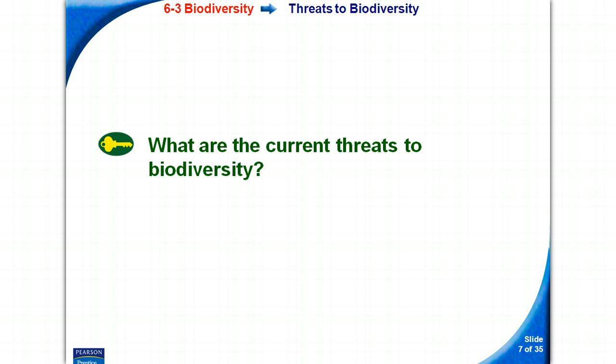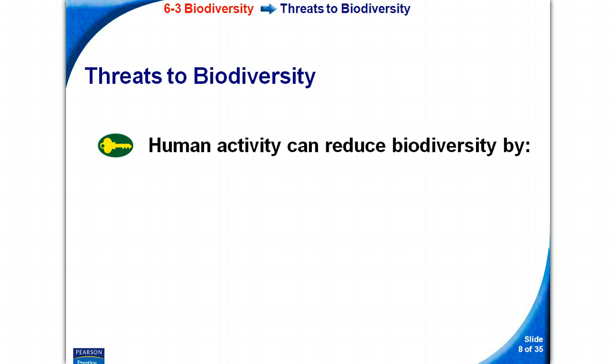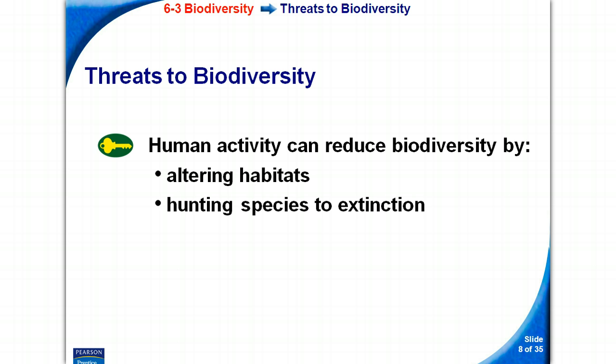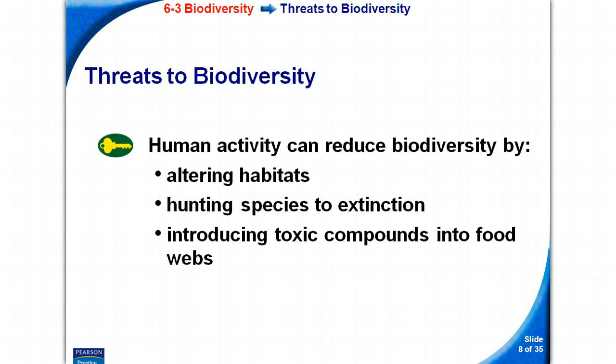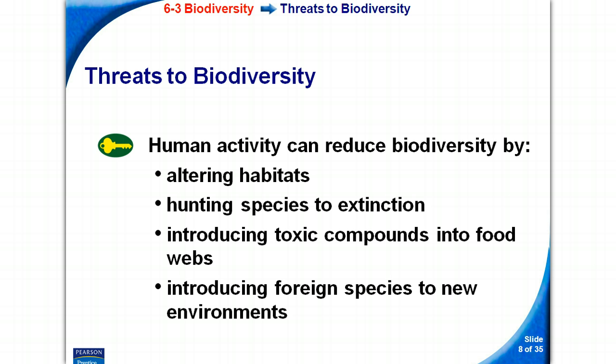The next key concept for this section is: what are the current threats to biodiversity? Human activity can reduce biodiversity by altering habitats, hunting species to extinction, introducing toxic compounds into food webs, and introducing foreign species to new environments. One example of a foreign species in a new environment is